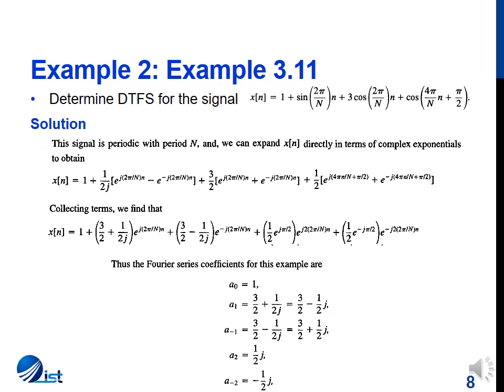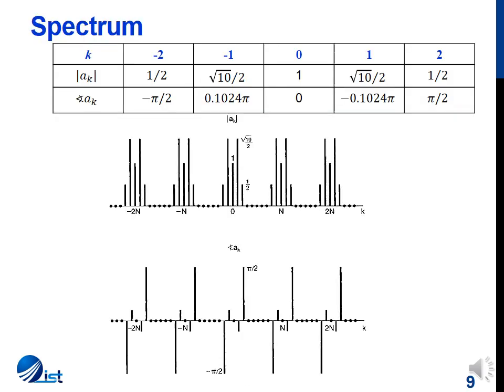For this component, you can determine phase through Cartesian to polar form conversion. So let's look at the spectrum of the signal. I have solved the values to determine magnitude and phase for the values of k ranging from minus 2 to plus 2. So these are the values we get for magnitude and these are the values we get for phase.